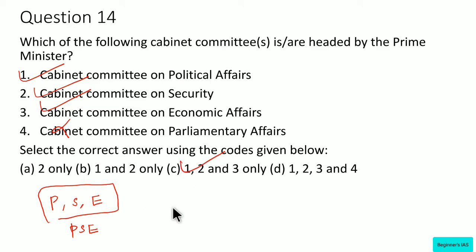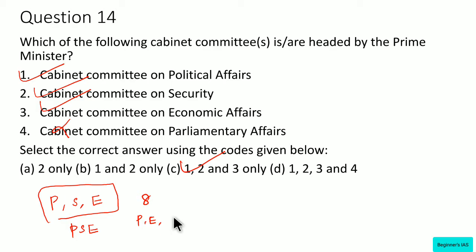See, totally right now there are 8 cabinet committees. The Committee on Political Affairs, the Committee on Economic Affairs, the Appointments Committee, the Cabinet Committee on Security, Cabinet Committee on Parliamentary Affairs and Accommodation, Investment and Growth, Employment and Skill Development.